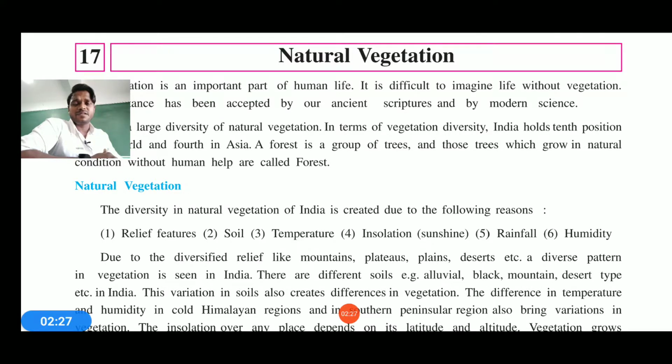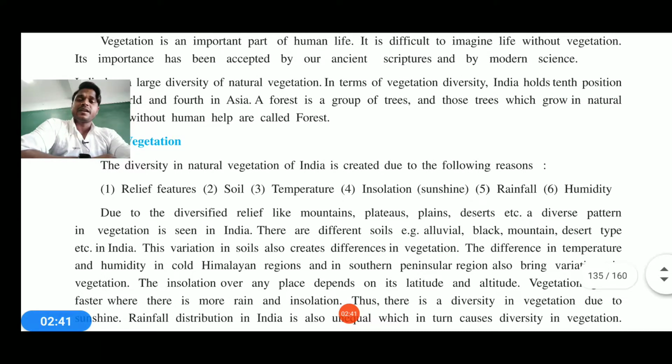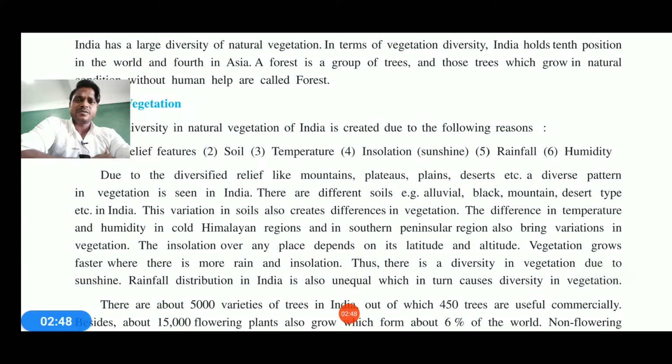Now if we talk about natural vegetation, diversity in natural vegetation can be seen in India and in the world. But in India, it is divided by basic features: relief, soil, temperature, insolation, sunshine, and also rainfall, humidity in the air, and water. Due to this diversification, relief like mountains, plateaus, plains and deserts can be seen here. So India is seen glorifying its vegetative nature.